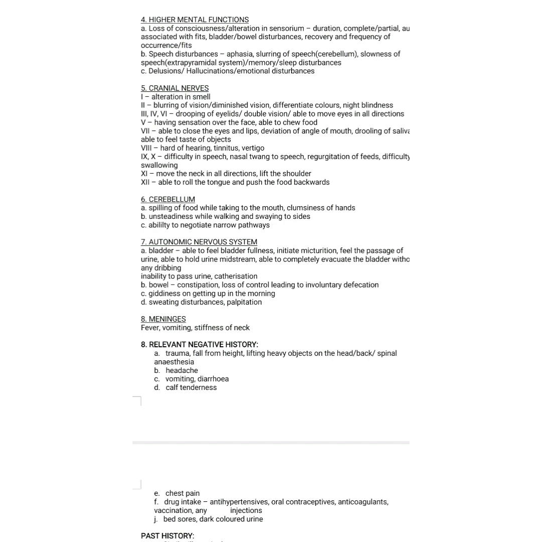So if at all there is no history in the cranial nerves, then you have to mention in the first only there is no history. Then tell all there is no history. There is no history of alteration in the smell, blurring of vision, and diminution of the vision. No drooping of eyelids, double vision. She has sensation over the face. She is able to chew the food. She is able to close the eyelids and the lips. There is no deviation of the angle of mouth. No drooling of saliva.